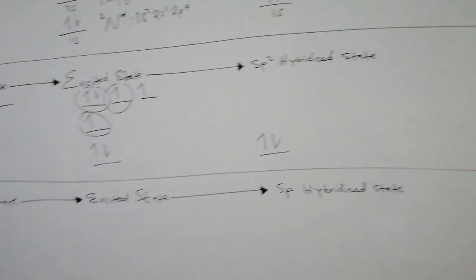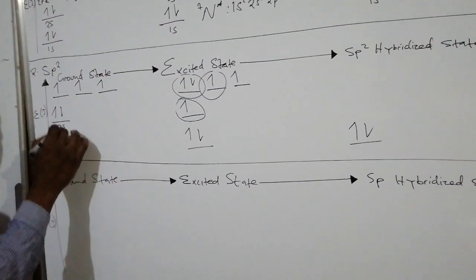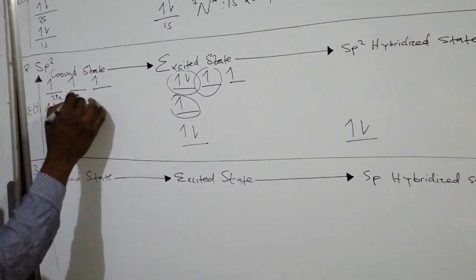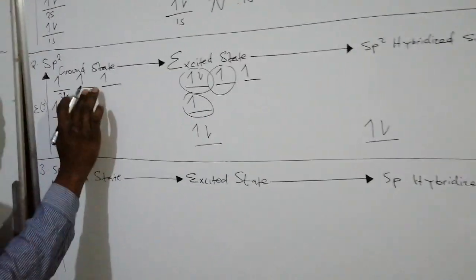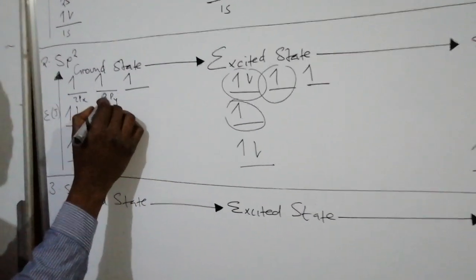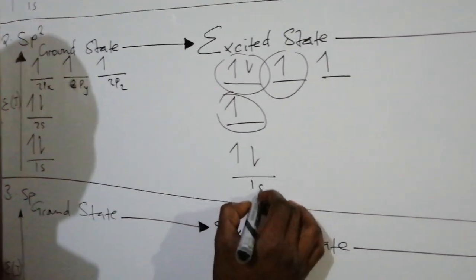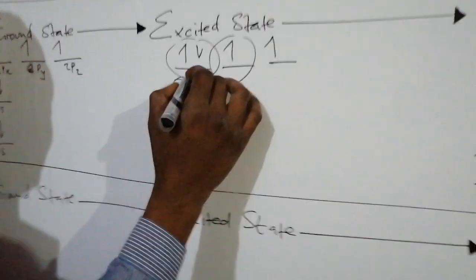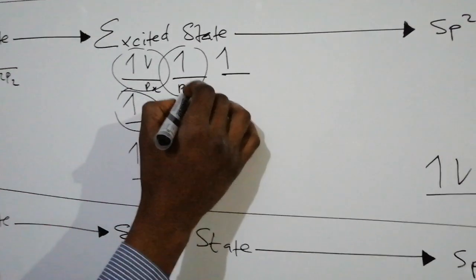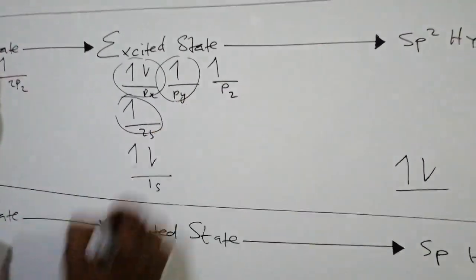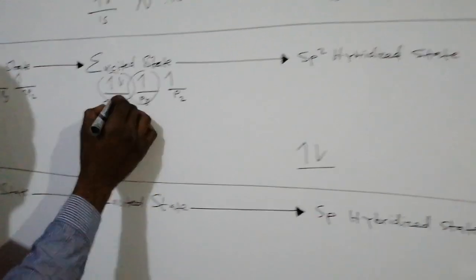By the way, that's our 1s orbital, that's our 2s orbital, that's px, py, and pz. Likewise, that's our 1s, 2s, px, py, and pz.